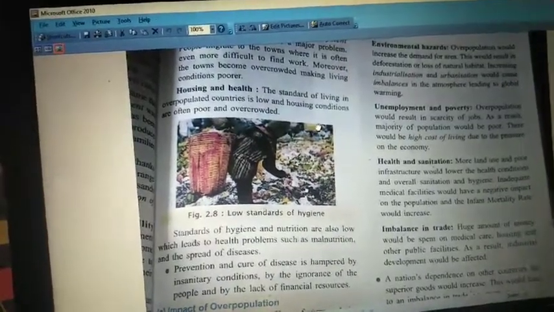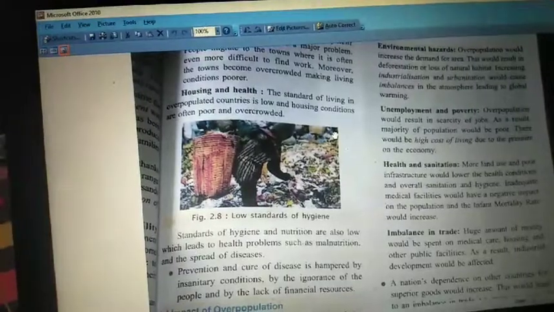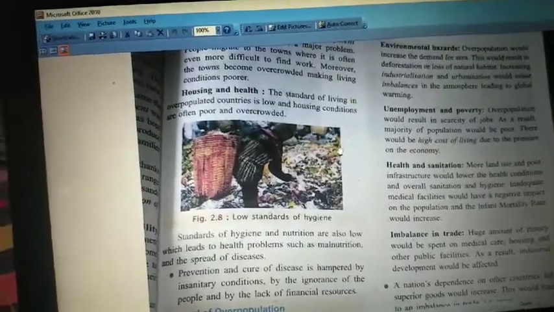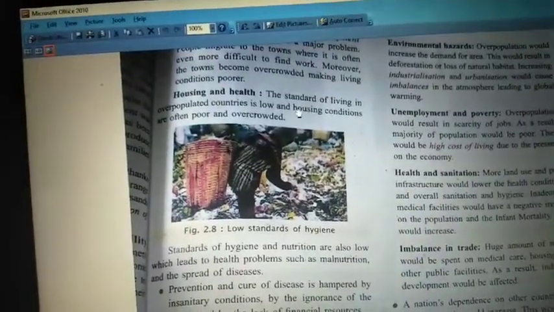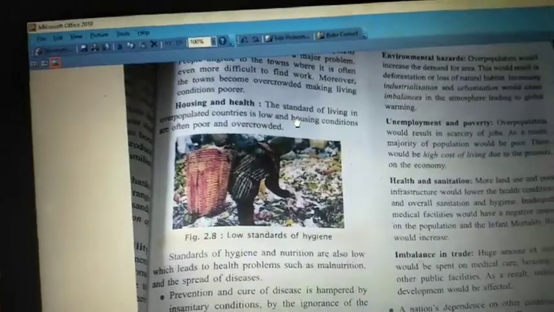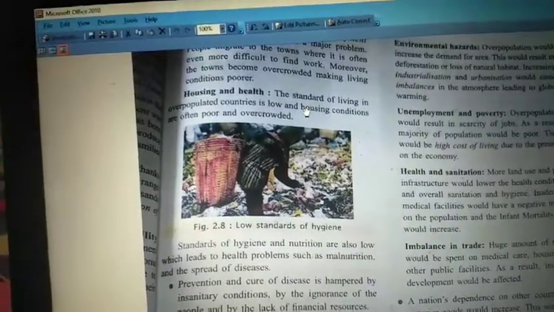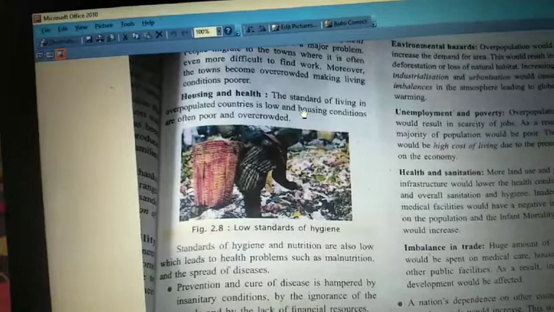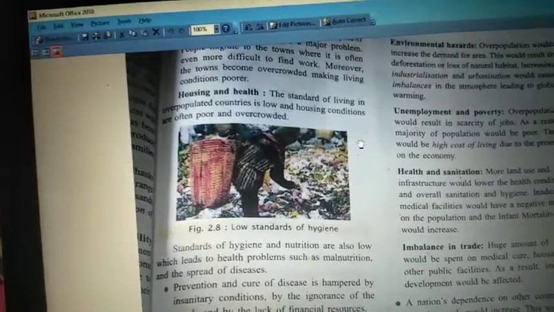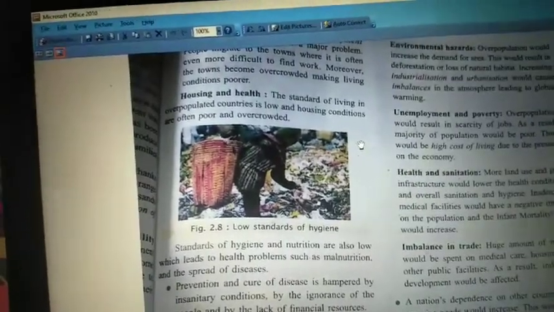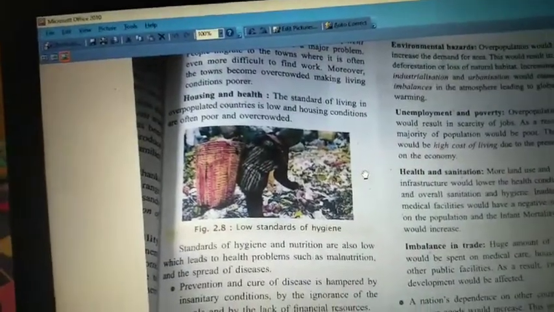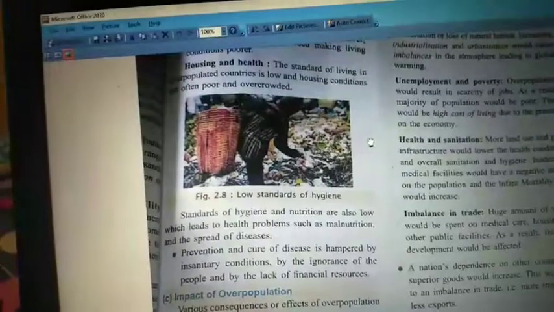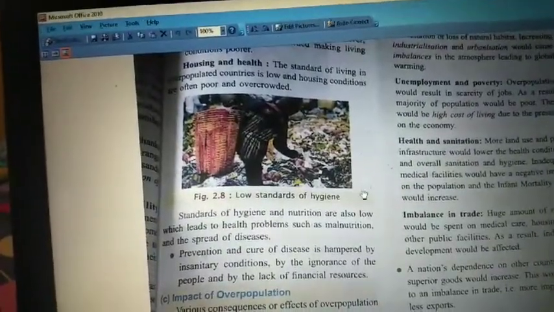Students, in the last video, we stopped at the problems of unemployment and overpopulation. So now we are going to see the next heading, housing and health. Nowadays, you might have seen that people are living in apartment homes. Why? Because of a lack of land, people cannot construct homes one by one. Because of overpopulation, we will not get more land to construct buildings or homes. So this is another problem faced by overpopulated countries.